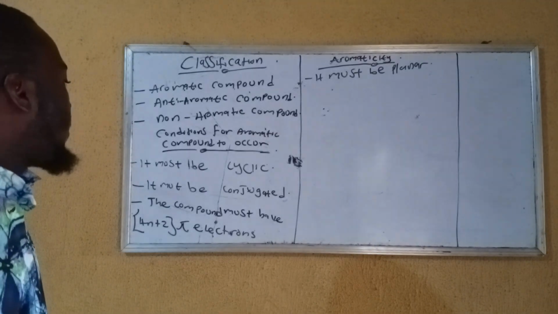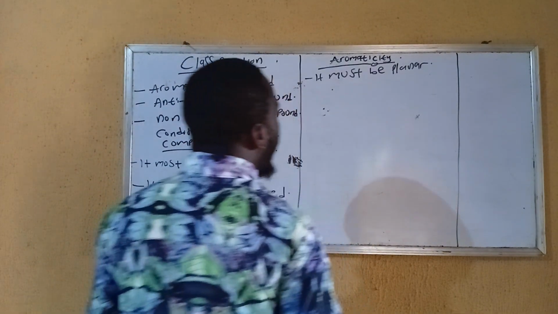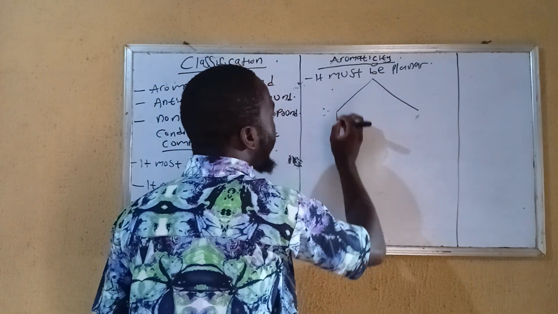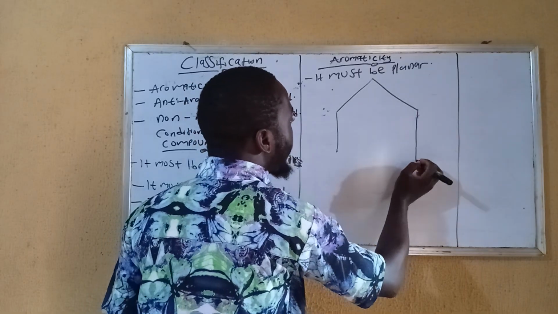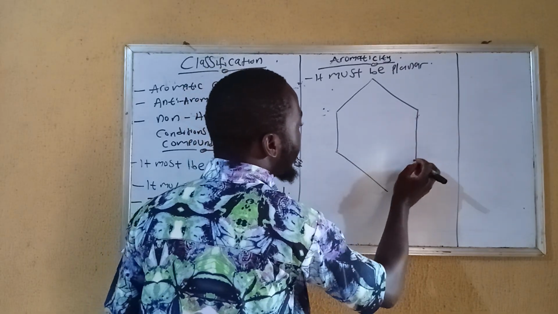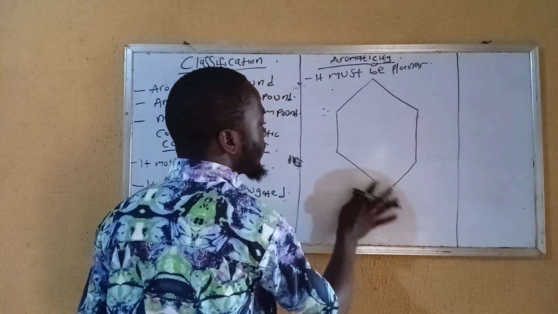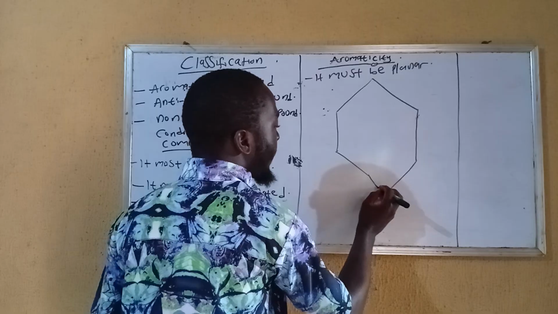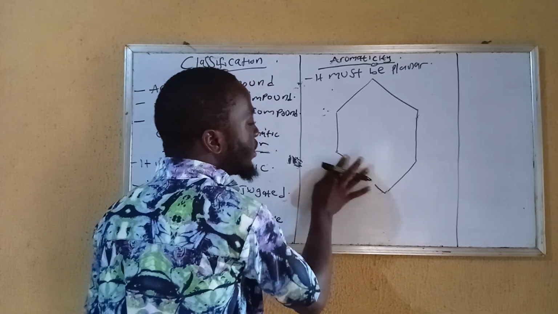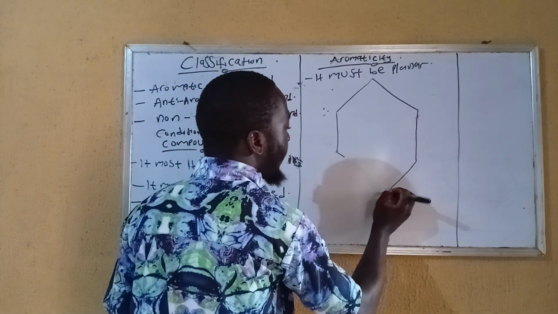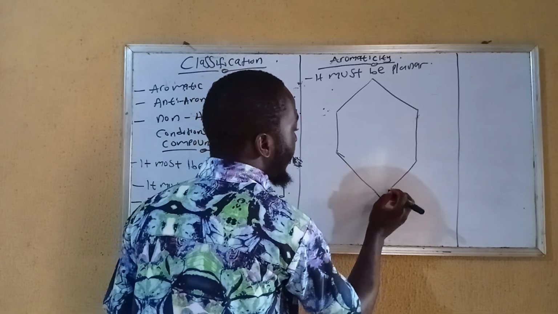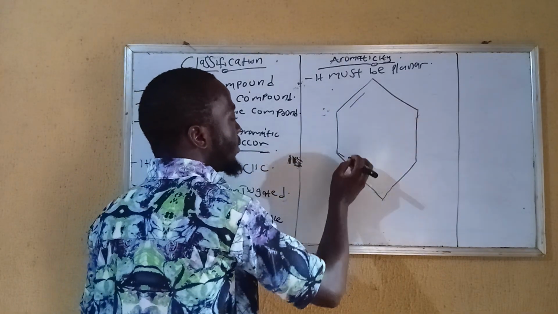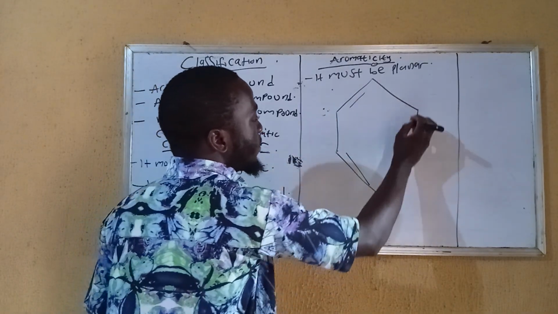So let's take a common aromatic compound, which is your benzene. So your benzene is in this form. We have double bonds right here, 1, 2, 3.